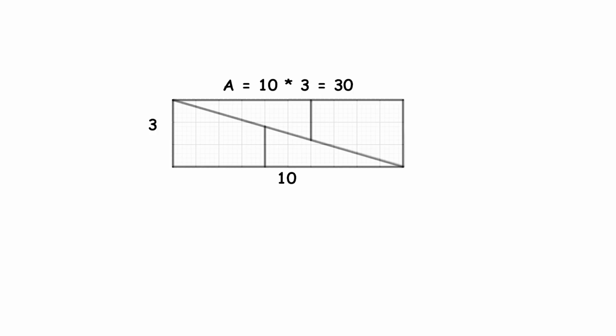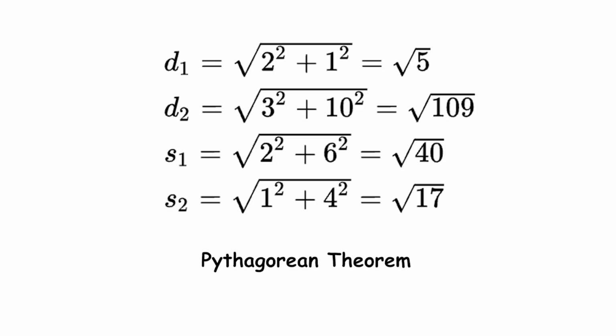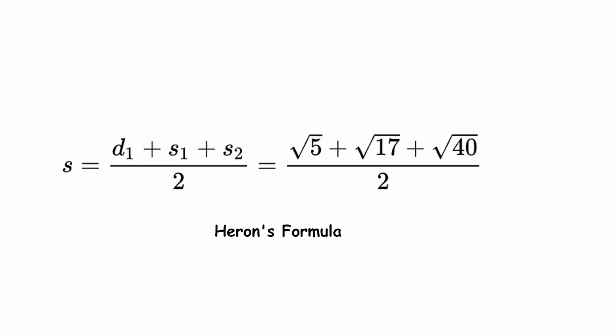The overlapping area is a small parallelogram, a shape similar to a slanted rectangle. To find out exactly how much area is overlapping, you can use mathematical formulas. Specifically, you can use the Pythagorean theorem and Heron's formula. The Pythagorean theorem is used to find the lengths of the sides and diagonals of the overlapping parallelogram. And Heron's formula is used to calculate the area, since it allows you to find the area of a triangle when you know the lengths of its sides.